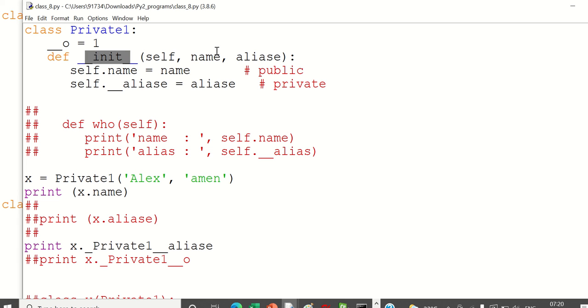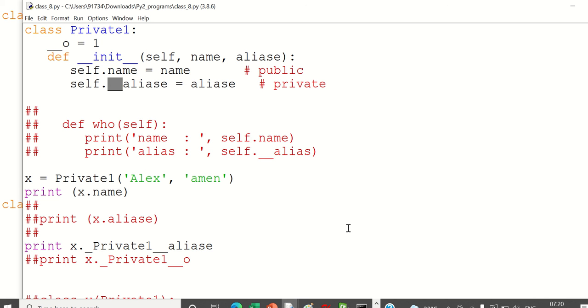So when you come here, you will do the same thing. Alex is the name, and the alias we are putting under two underscores. When you use two underscores, that particular variable will become a private variable. You cannot access it directly. It can be a secret question.